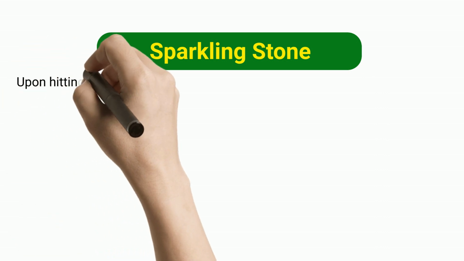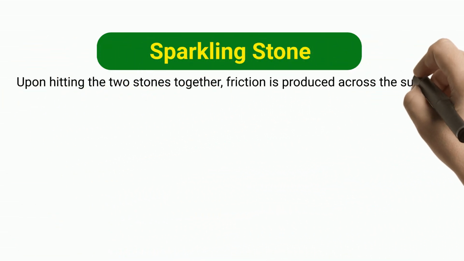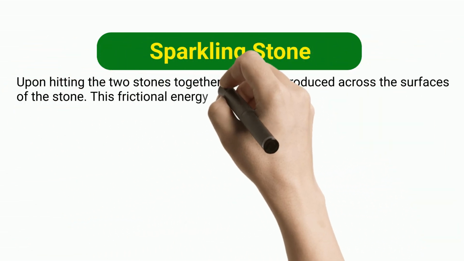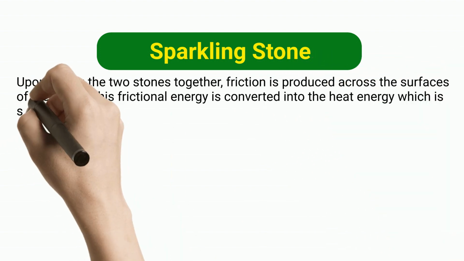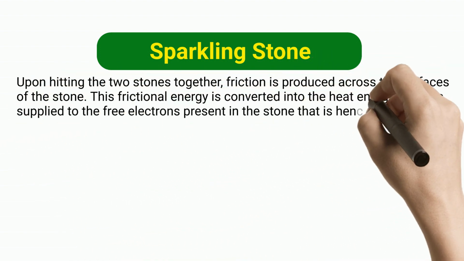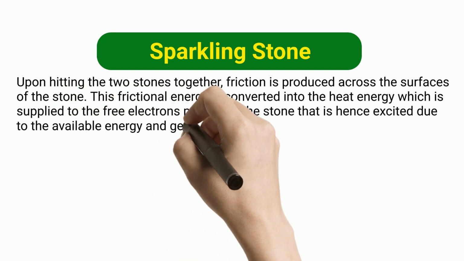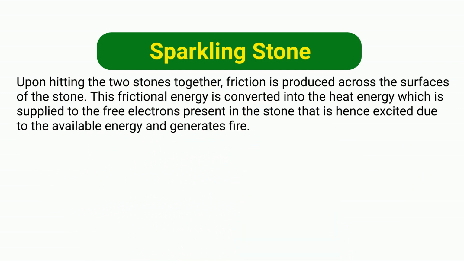Sparkling stone. Upon hitting the two stones together, friction is produced across the surfaces of the stone. This frictional energy is converted into the heat energy, which is supplied to the free electrons present in the stone, that is hence excited due to the available energy and generates fire.